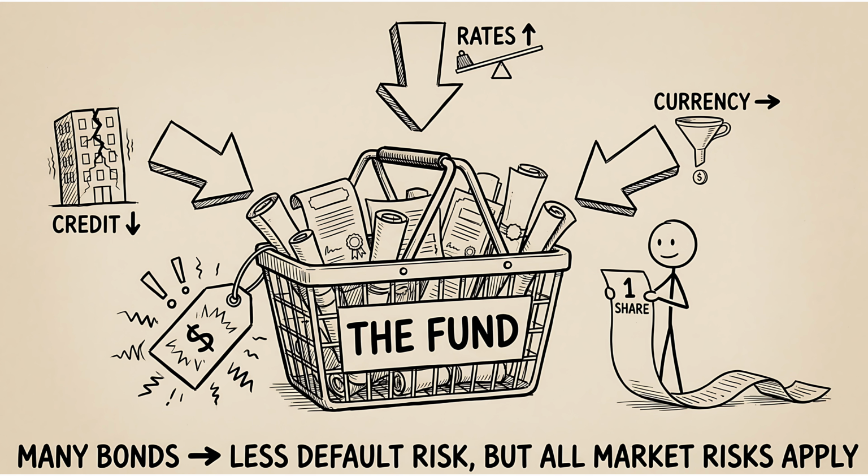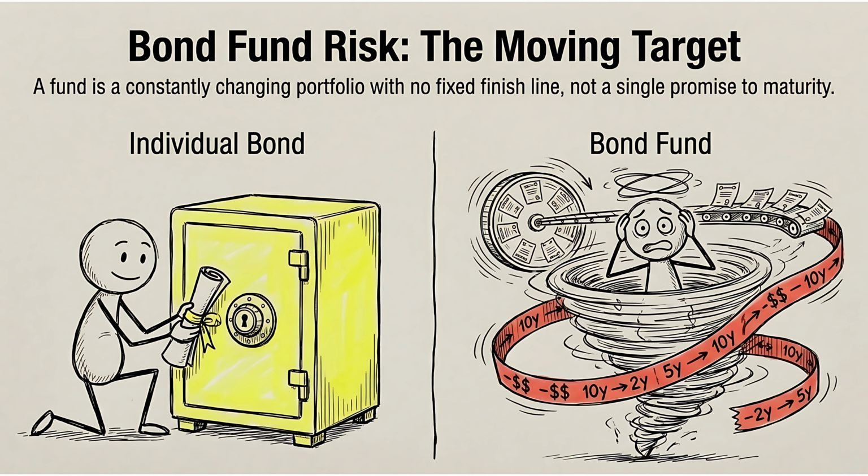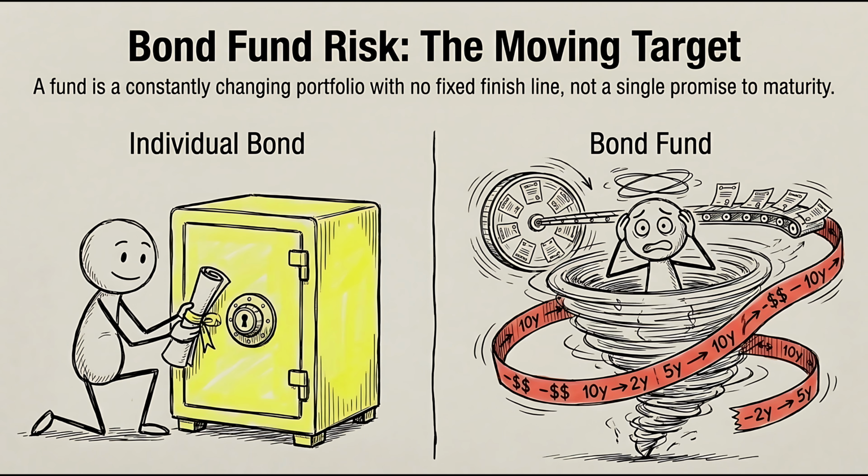It also charges costs. A fund can spread risk across many bonds. That can help with concentration risk. But the fund can still lose value when rates rise, credit conditions weaken, currencies move, or the market reprices the bonds inside it. So a bond fund is a way to get bond exposure. It should still be checked for duration, credit quality, currency exposure, costs, and how closely it matches the reason you wanted bonds in the first place.